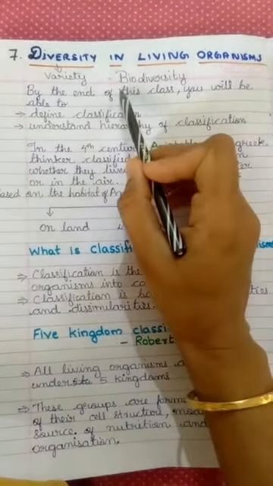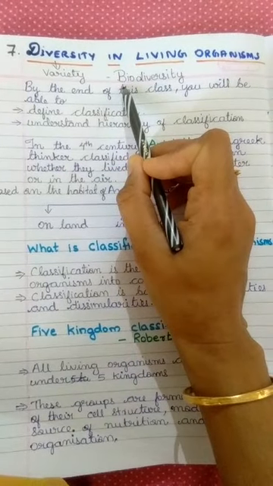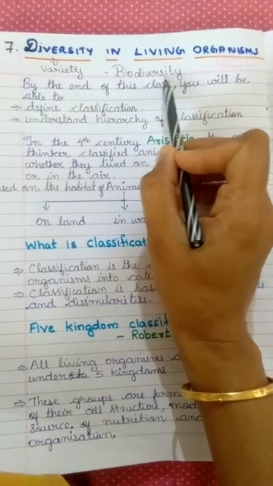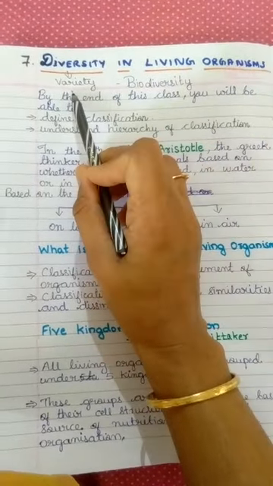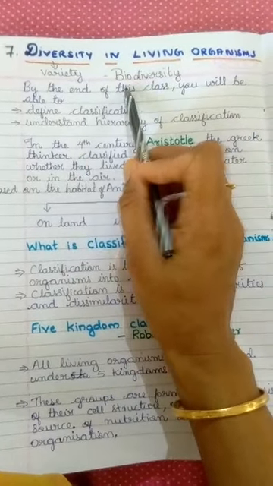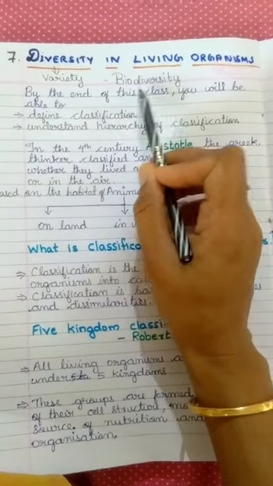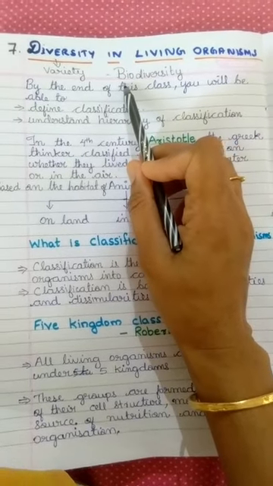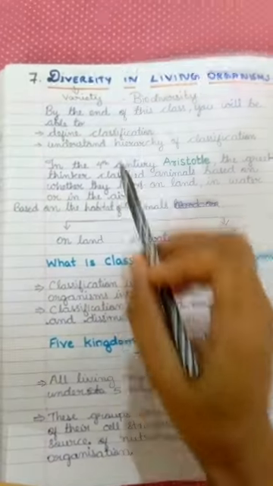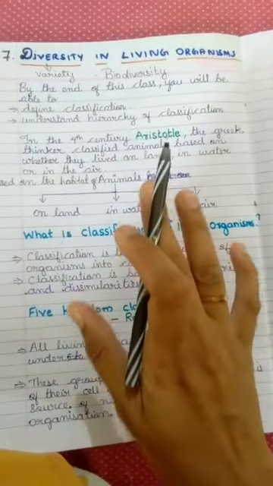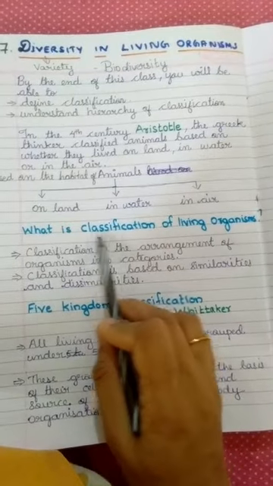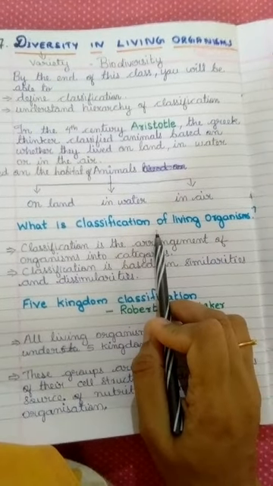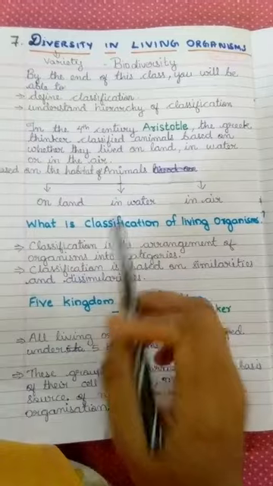We can use another term for diversity in living organisms, that is biodiversity. We know that diversity means variety, bio means living organism. So variety in living organisms. So here in this chapter, especially we are going to study classification. What is classification? Why is classification important?